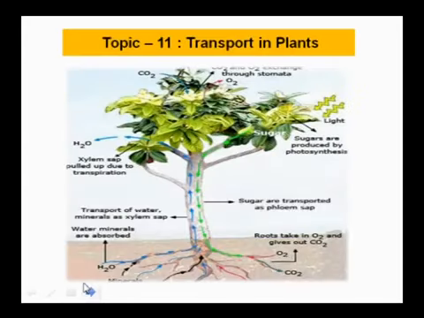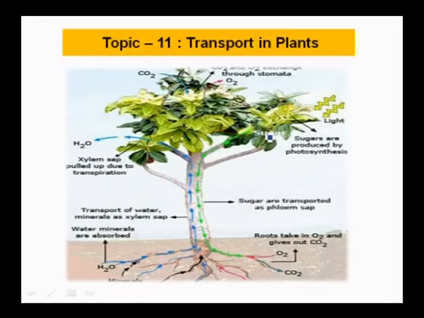So the next topic is transport in plants. We just have a quick glance at this. Water is required, food is required, and gas exchange is required for the plants. Everything has to be managed, because they are tall plants, and even then they can successfully transport their required material from one part to another.